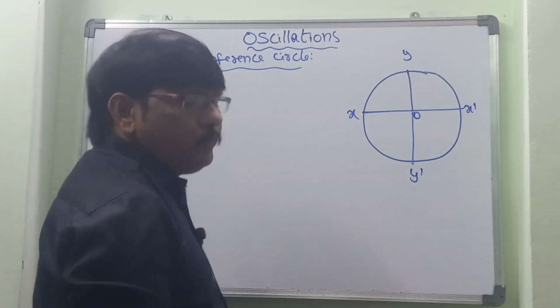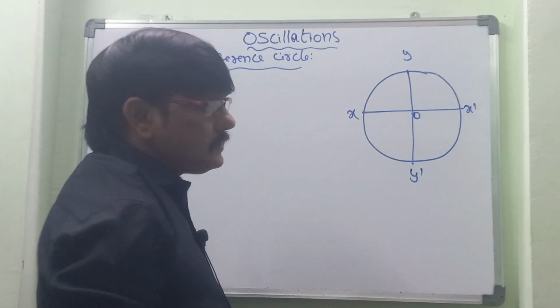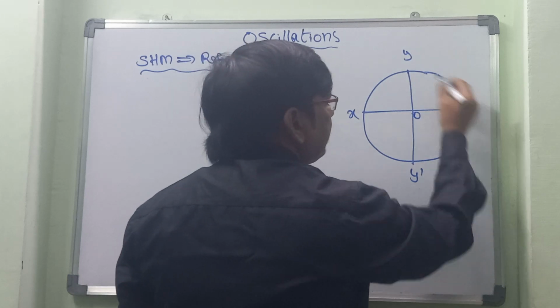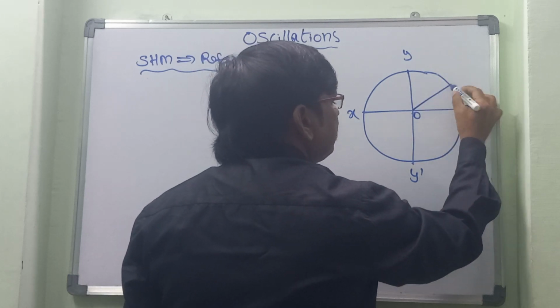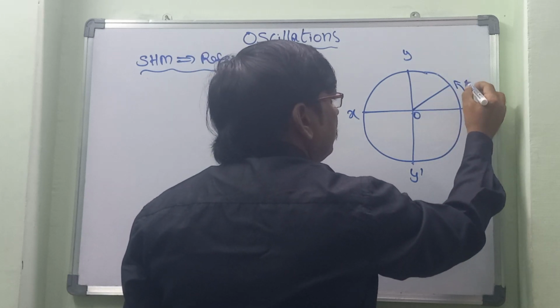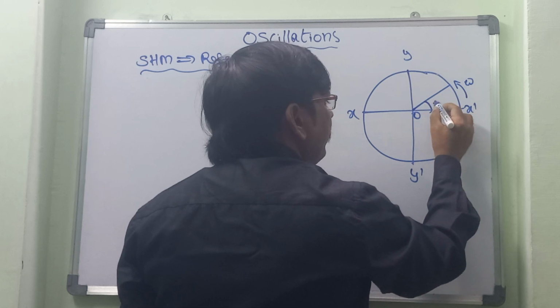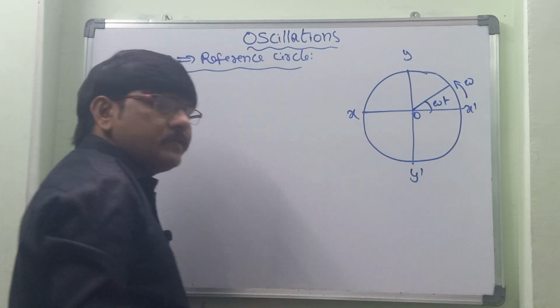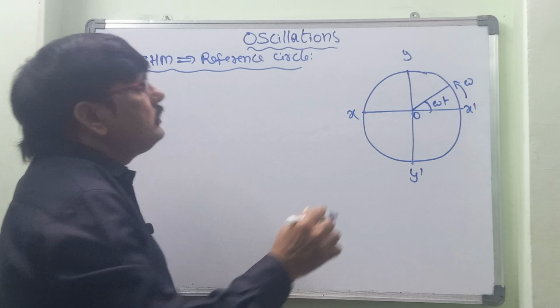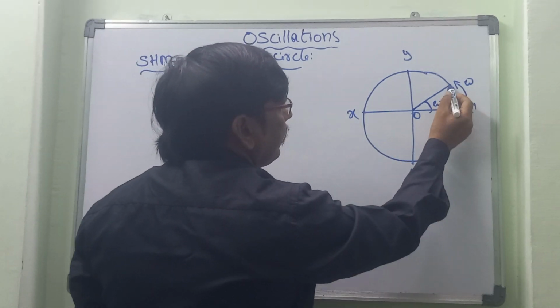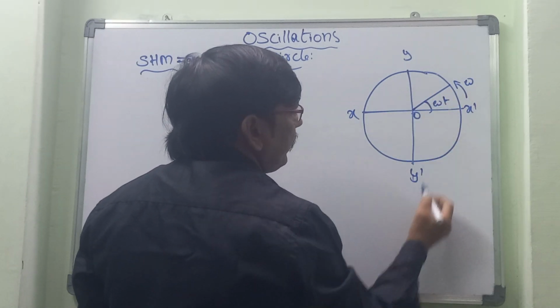Now let us assume that a particle P is moving on this circle, and it is making a certain angle omega t. The angle it is making is omega t. Now just draw a perpendicular onto this y dash.